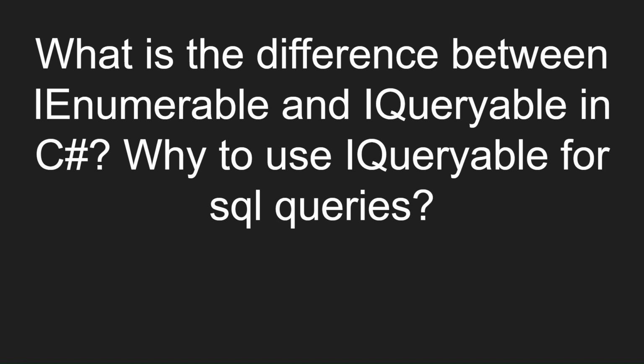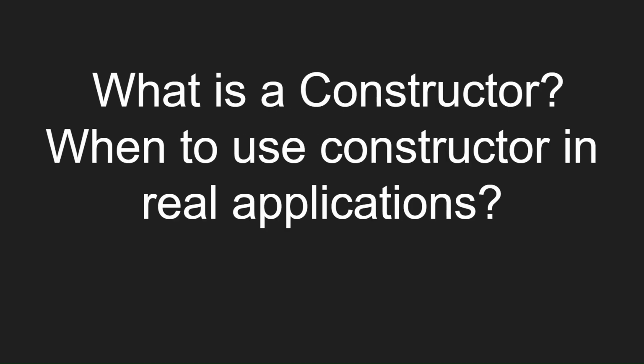IQueryable inherited from IEnumerable interface only, so anything you can do with IEnumerable, you can also do with an IQueryable also. IEnumerable brings all the results from database and then filters them at code side, which is network load and performance issue. IQueryable filters the result at database only and then gets only the filtered result, therefore less network load and better performance. IQueryable is under System.Linq namespace. IEnumerable is under System.Collections namespace.